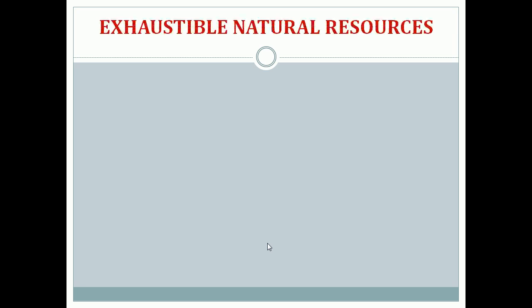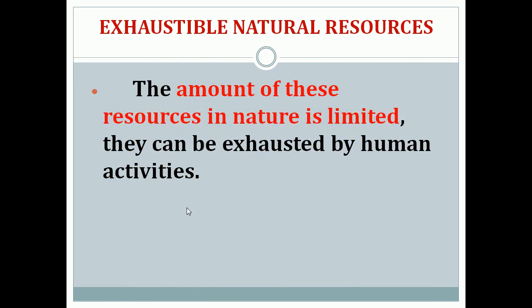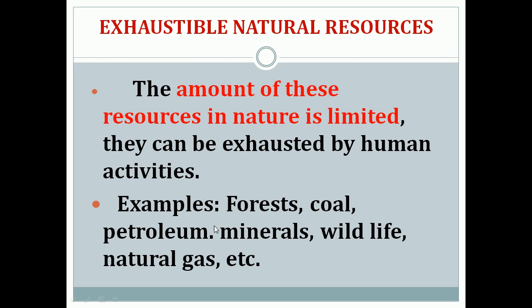So what is meant by exhaustible natural resources? The amount of these resources in nature is limited. They can be exhausted by human activities. Exhaustible means they can be used, utilized and depleted by humans. It will take more time for their formation. So the amount of these resources in nature is limited only. Examples: forest, coal, petroleum, minerals, wildlife, natural gas, etc. So these are examples of exhaustible natural resources.